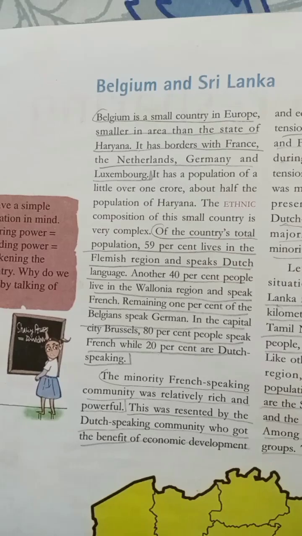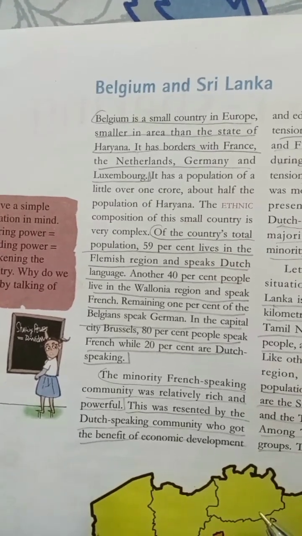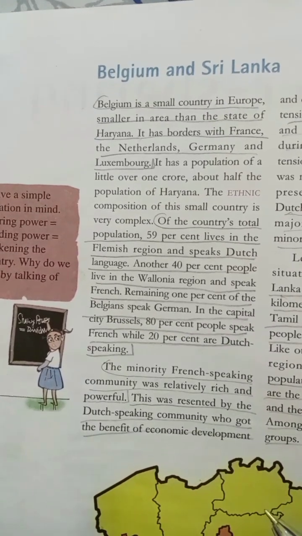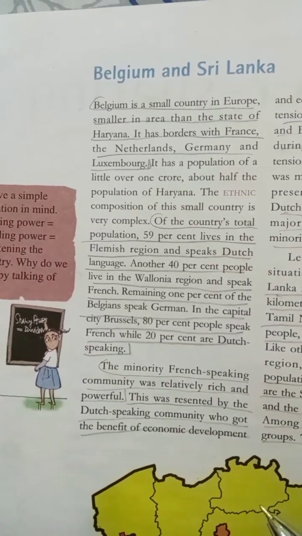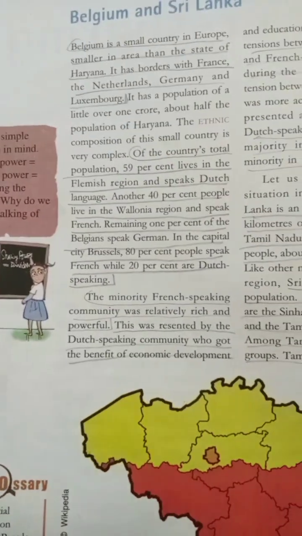It is 59 percent, the Dutch community. And which is the majority community in Brussels? Obviously, you will say the French, who are living in Brussels. So these are the sets of questions.